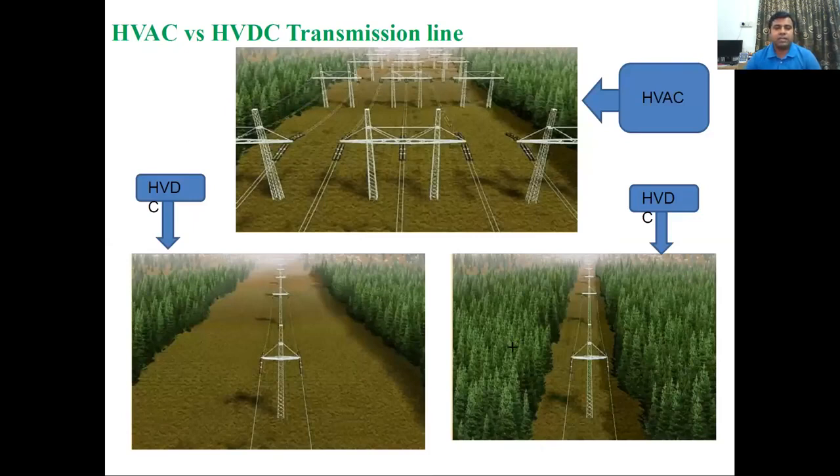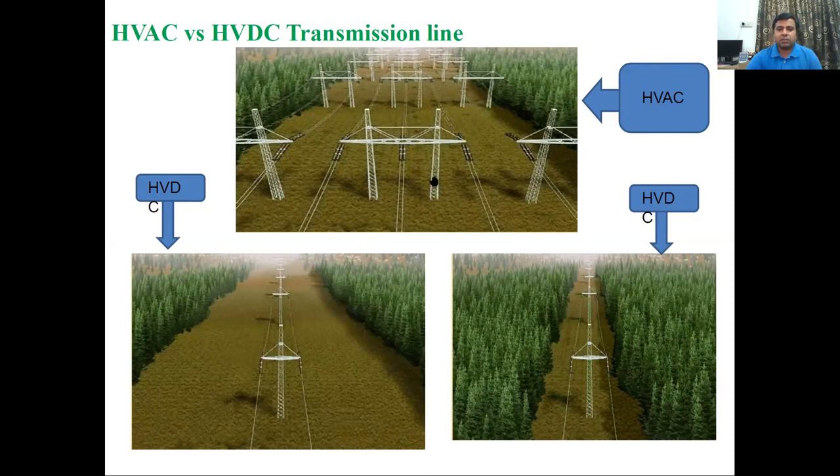Also, if we compare HVAC and HVDC transmission lines, there are several advantages with the HVDC. These pictures show the advantage of HVDC. These two are the HVDC line in comparison to the HVAC corridor.